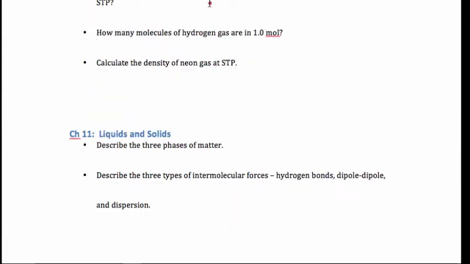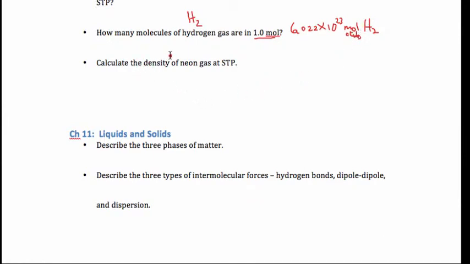How many molecules of hydrogen gas, remember hydrogen gas is diatomic, that's H2, are in 1 mole? 1 mole of anything has 6.022 times 10 to the 23 molecules of H2. I guess I should write out the word molecules, since mol is moles.